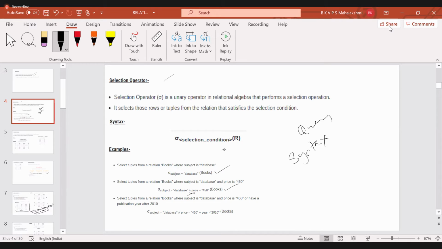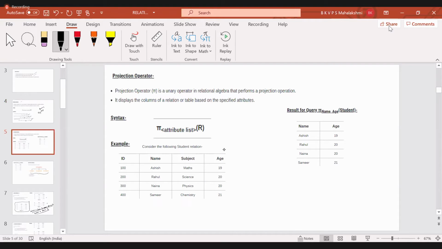And here they have specified or, that is the symbol they have used, for or and and. So this is about the selection operator. I'll give you the examples also.